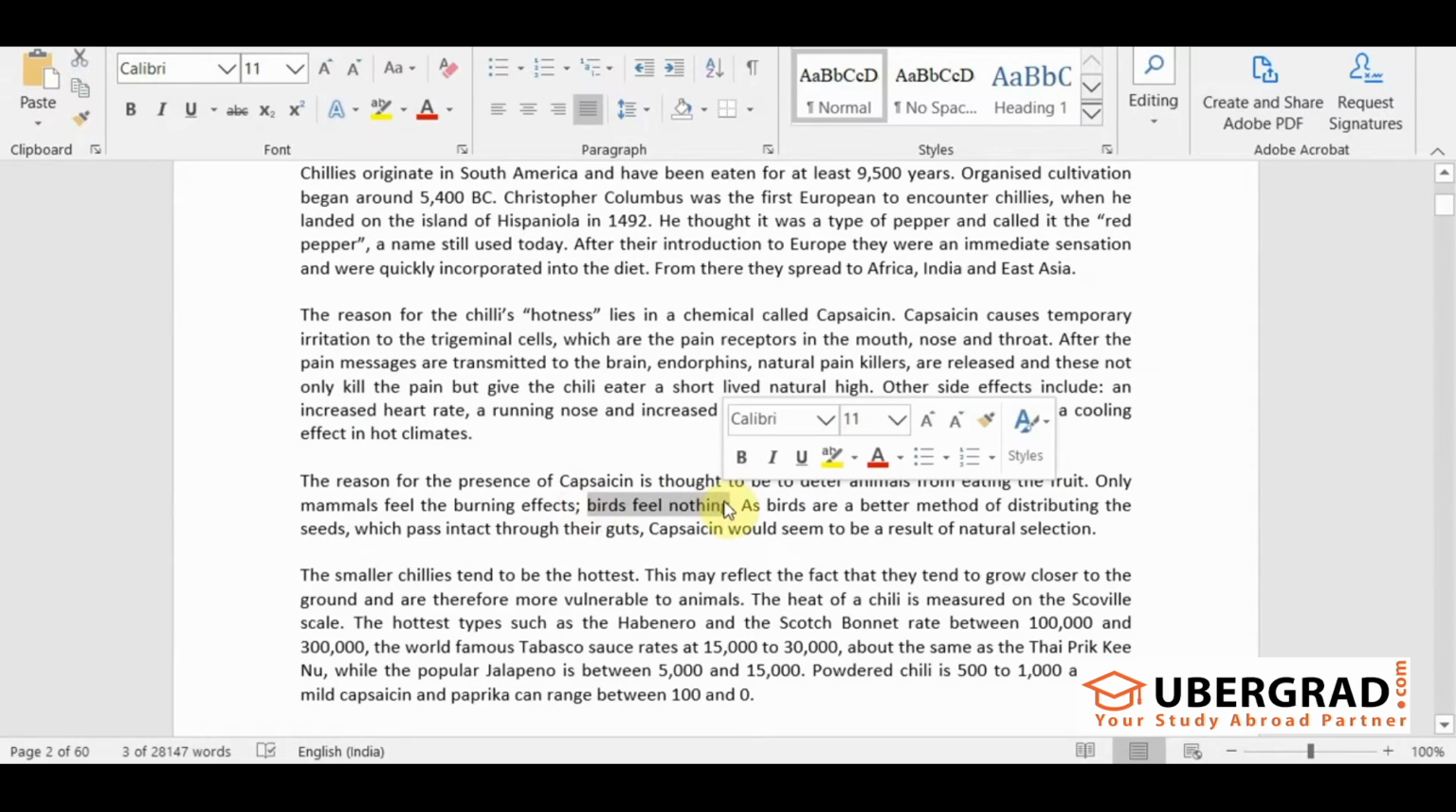The question says, can chilies be a part of bird's diet or not? So the first thing is probably because birds do not feel the burning effect. Good. Now, as birds are a better method of distributing the seeds, which pass intact through their guts, capsaicin would seem to be a result of natural selection for diet, right?